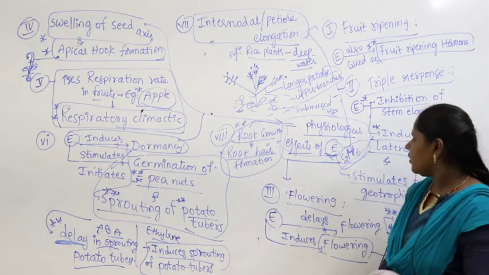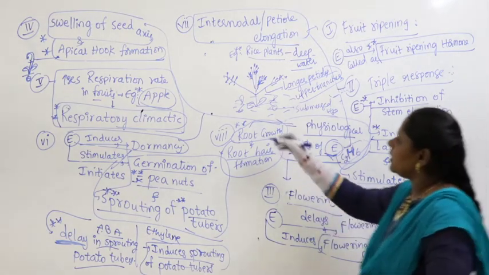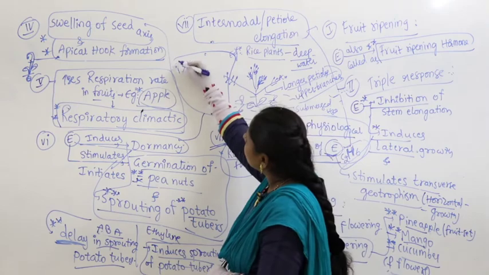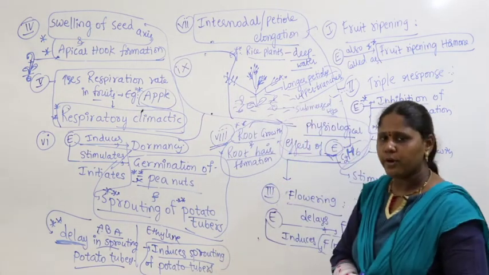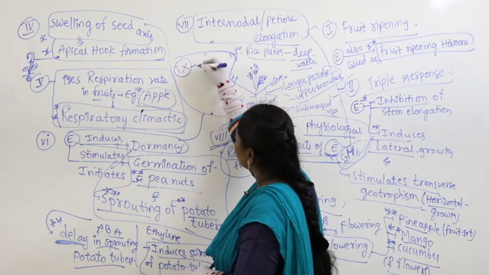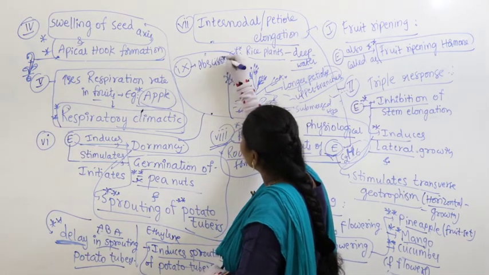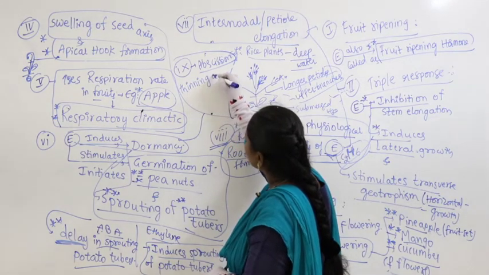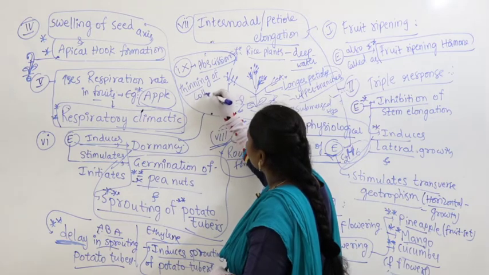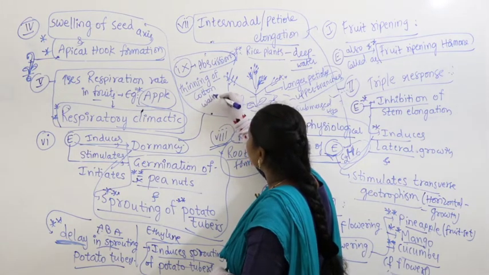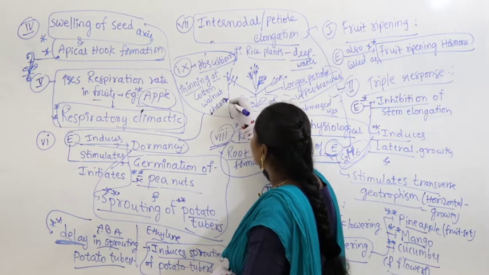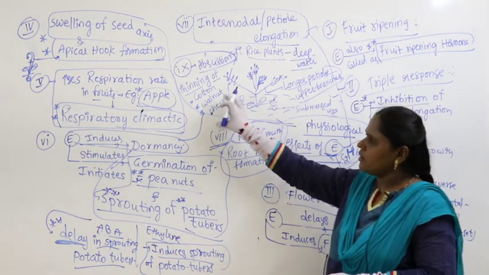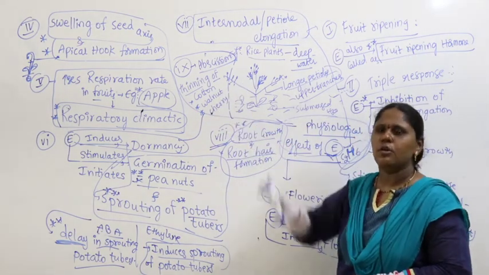Apart from this, if you look here, this is the 8th point for ethylene. So I am writing the 9th point here. Look carefully. In case of the 9th point, it helps in abscission. Abscission means here we can take thinning of cotton, walnut and cherry. So you can take these examples also. I hope it is visible. The examples I have written very clearly, even though I wrote them in the center, but remember this is a point which you have to remember.